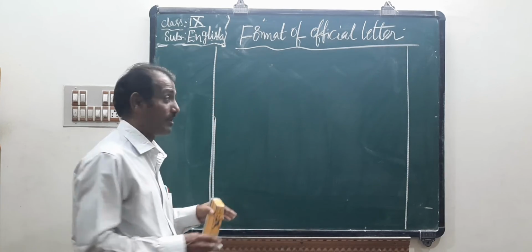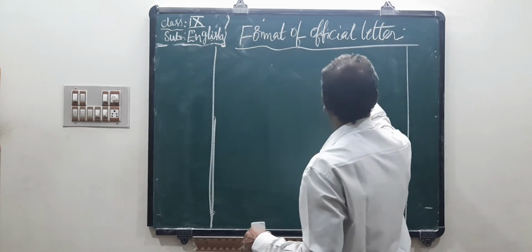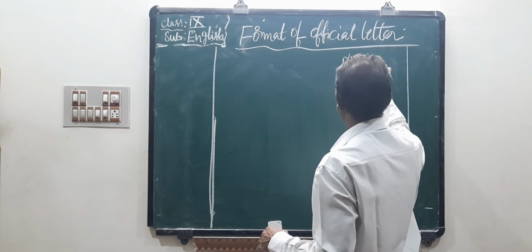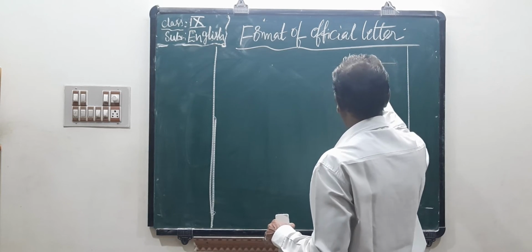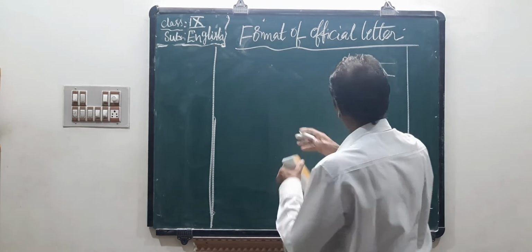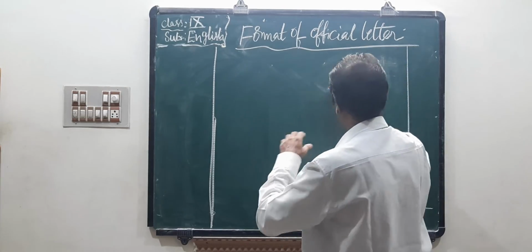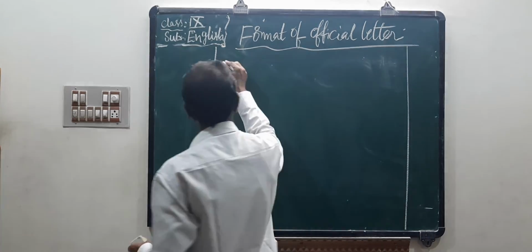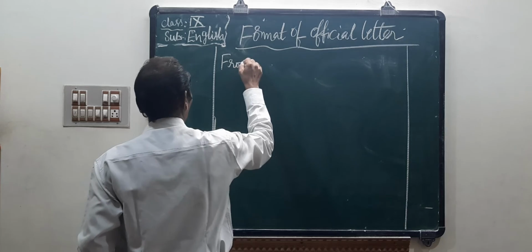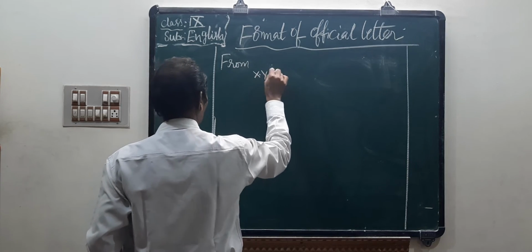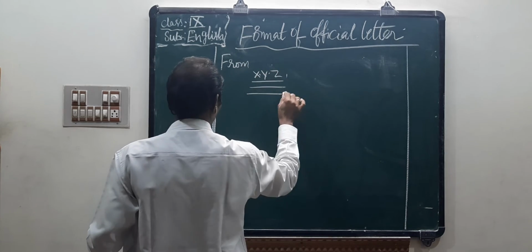Okay, children, here is the format. Generally the first thing is the place and date, but here we should write the from address. Don't write the place and date. Don't write your name, write X, Y, Z, door number, street, area, with a full stop.